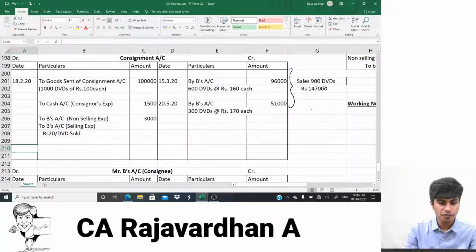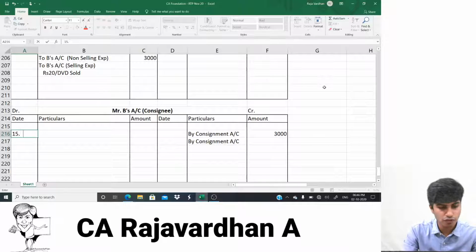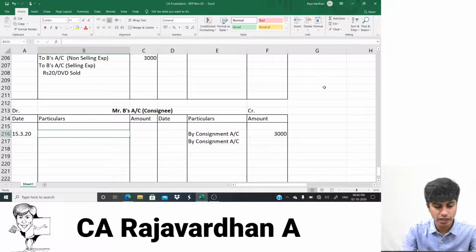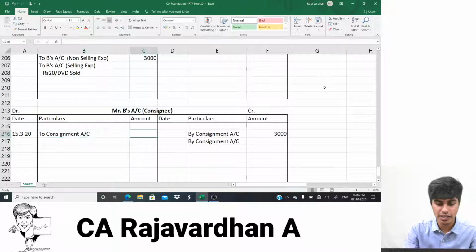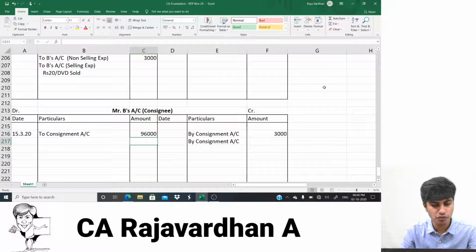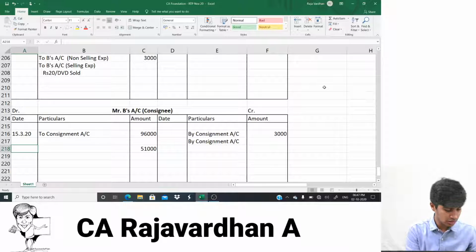Let me write it. 15th of March 20. I would have to write "To consignment," because so much money is receivable from him. So that's my asset. You get that? How much? 96,000. Further, a similar transaction is there. One more, for 51,000. I'll write that also. 51,000. Am I right? 96 and 51.